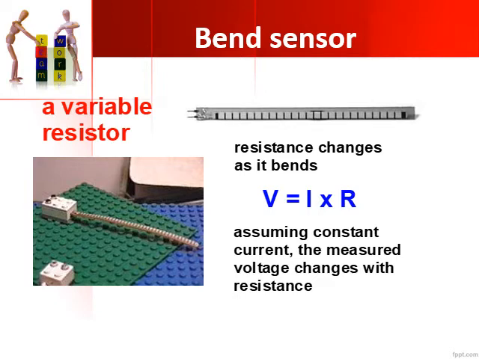Then we have the bend sensor, which is also a variable resistor sensor. The resistance changes as this sensor bends. So we have this equation V is equal to I into R. Assuming constant current, the measured voltage changes with resistance. If we assume that the current is constant, whatever voltage we are measuring will go on changing depending on the resistance. As the resistance changes, the voltage changes. In case of this bend sensor, the moment the resistance changes when this sensor bends, the corresponding voltage will also change. So based on that principle, the final voltage will be changed.